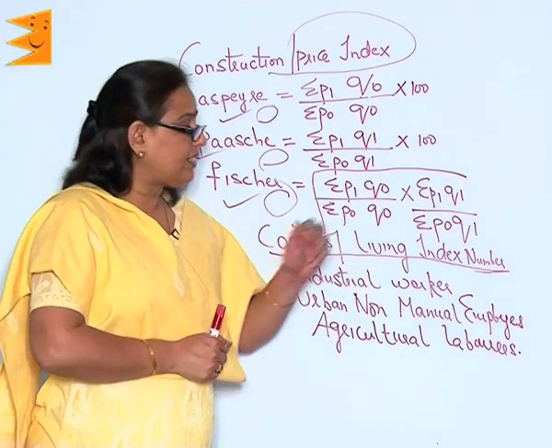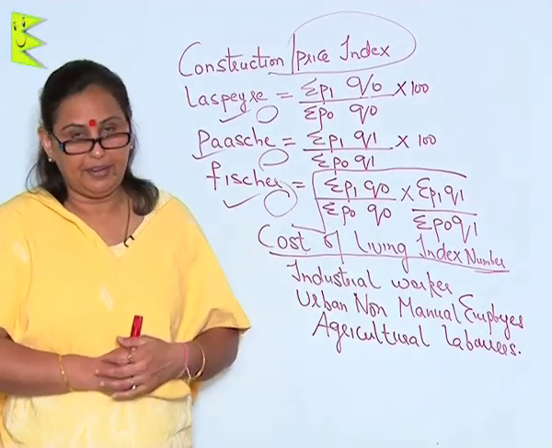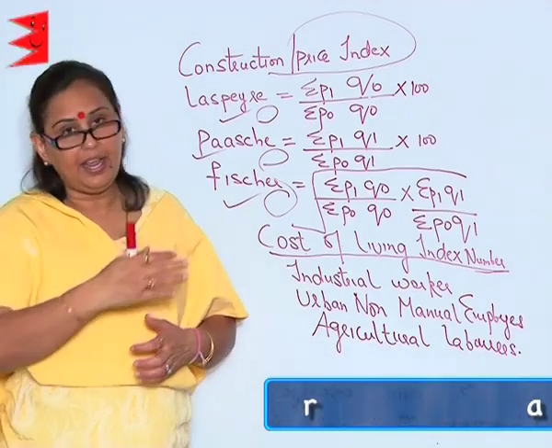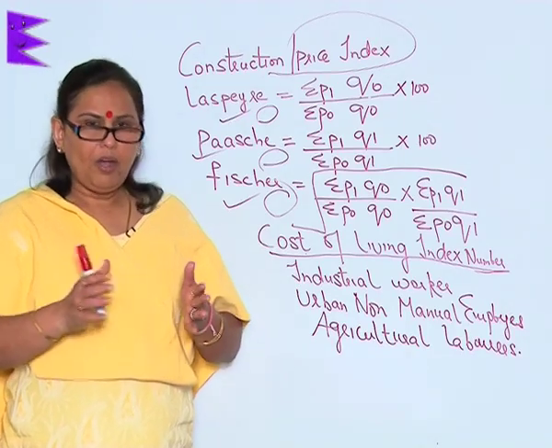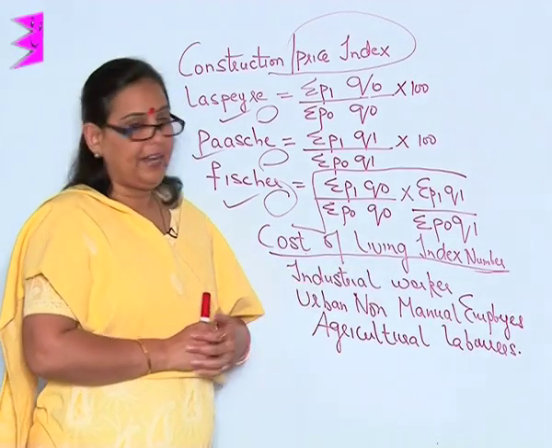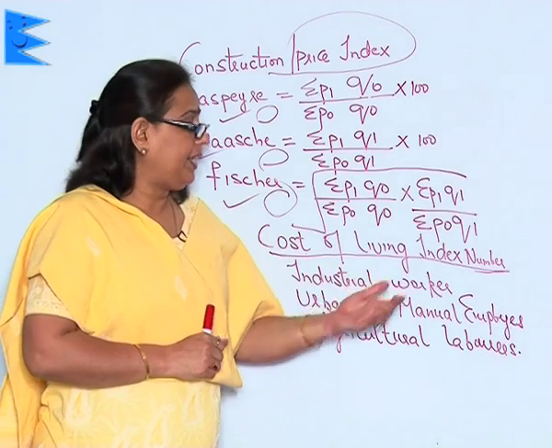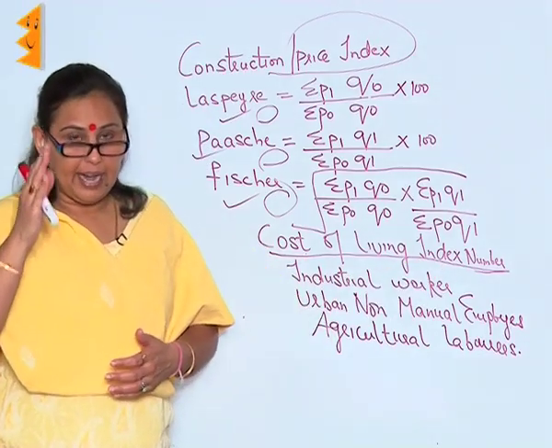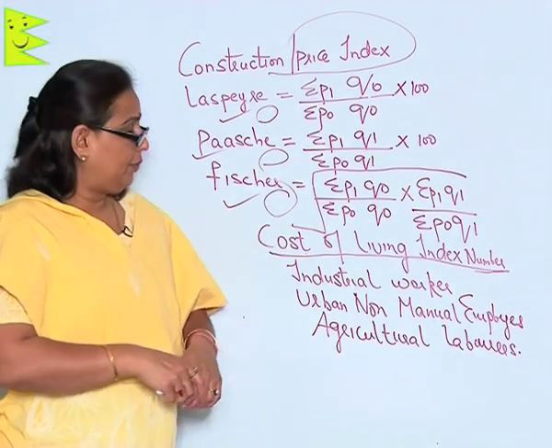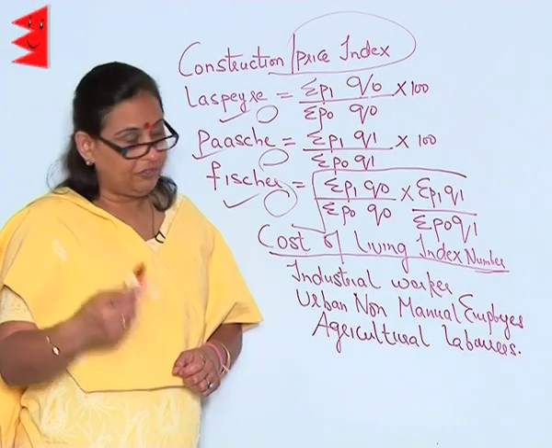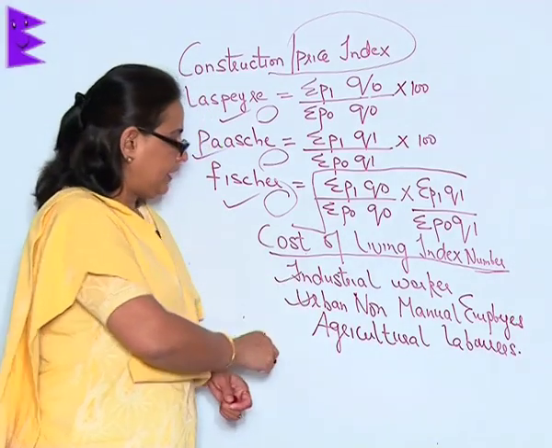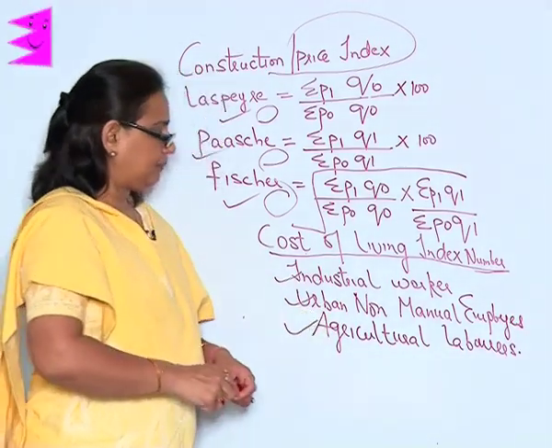Thus, the price rise could have had no effect on a particular segment, could have had a very high effect on a particular segment, or a marginal effect. Thus, to find out how it has affected the cost of living on the index number, we shall have to categorize the people of the society, which shall be done on the basis of three: the industrial workers, the urban non-manual employees and the agricultural laborers.